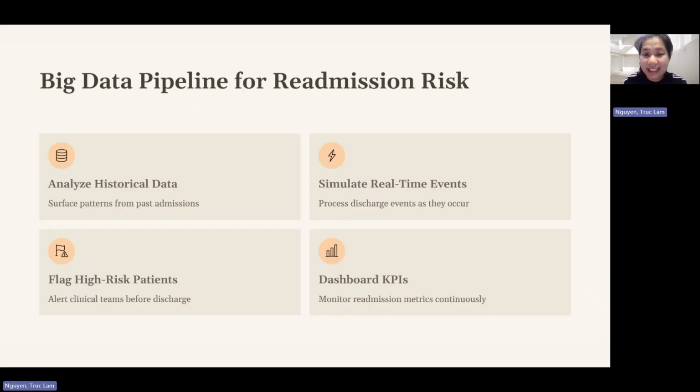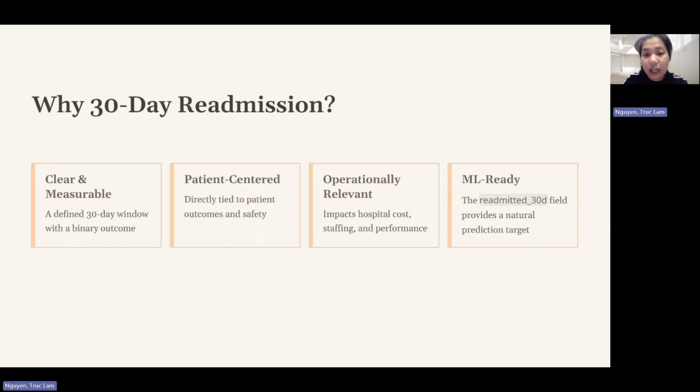My solution is to build a big data pipeline that helps MetroCare Hospital identify high-risk patients earlier. And I chose 30-day hospital readmission because I believe that timing and early identification can really matter. If the hospital misses important risk signals, that patient may return within a short period of time, and none of us want that to happen. So I want to improve it.